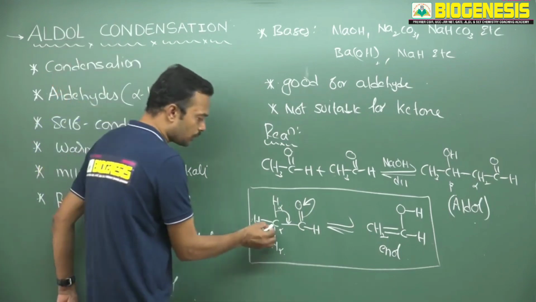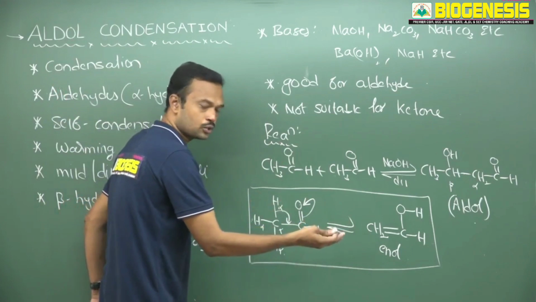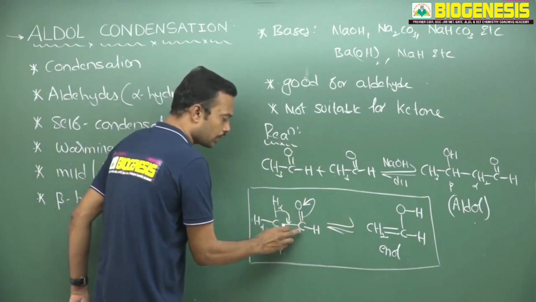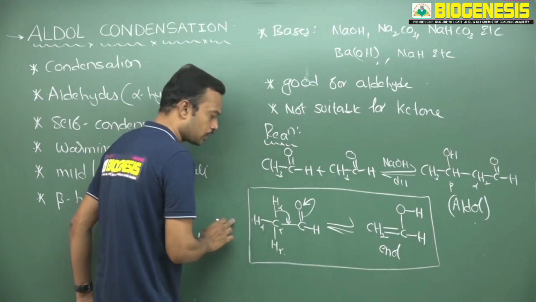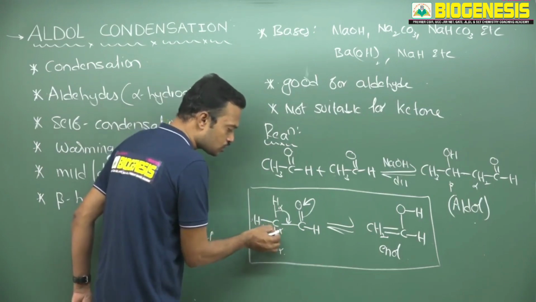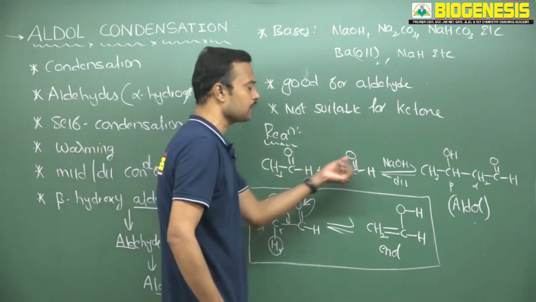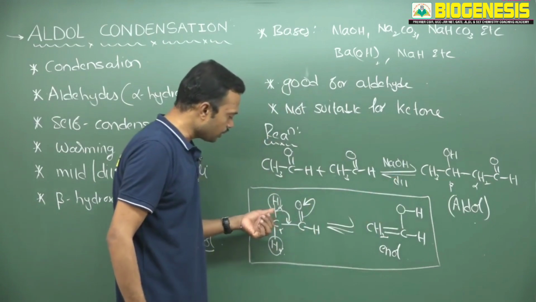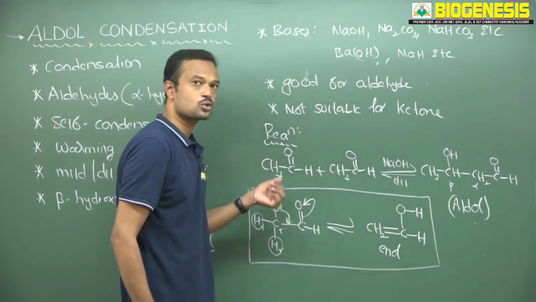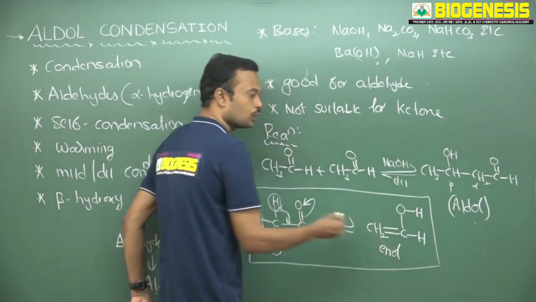So the first carbon attached to the carbonyl may be on the left side or the right side for a ketone. For an aldehyde it may be in only one direction: alpha carbon, next one more, beta carbon, like that. The hydrogens attached to the alpha carbon are known as alpha hydrogens. Only these hydrogens are deprotonated by base. If the base deprotonates here, definitely it will give a carbanion. That carbanion is known as an enolate ion. That enolate ion is involved in resonance, which will form an enol.